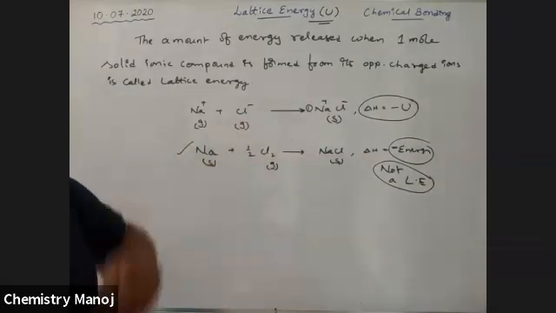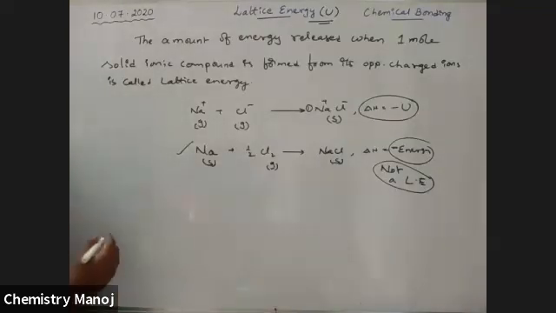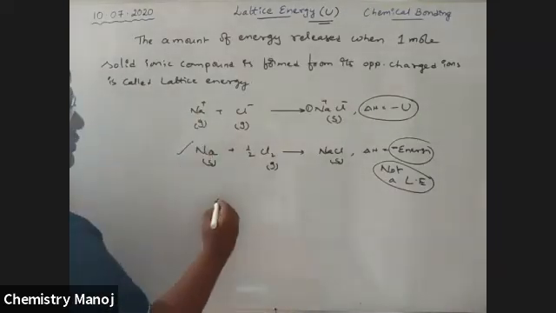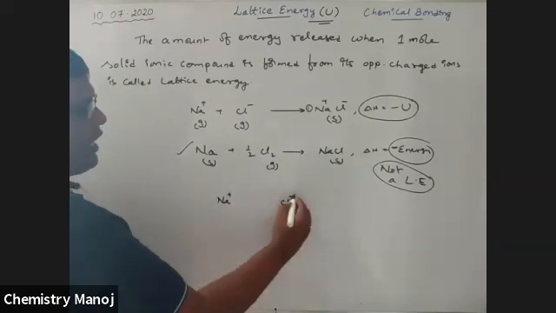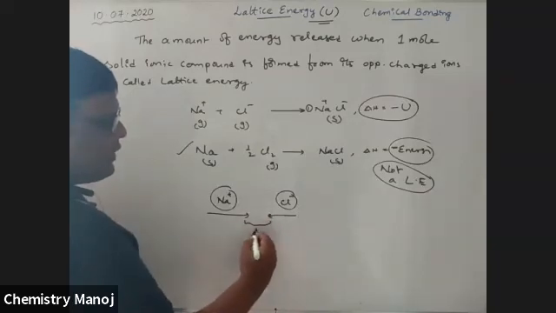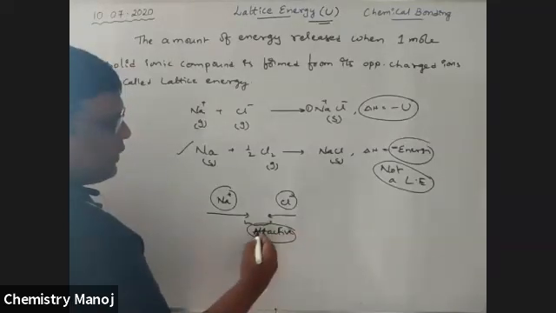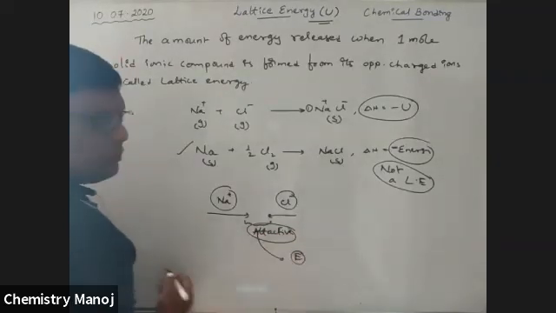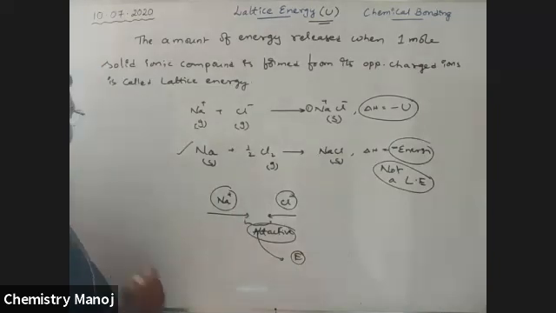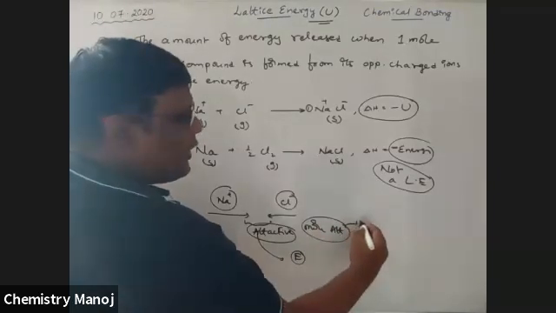Okay, now what are the factors influencing lattice energy? See here, there is Na plus ion and Cl minus ion. These two attract each other, so during this process there is an attractive force. Because of this attractive force, energy is released. This is lattice energy, my dear boys. So if more attraction is there, more energy is released.